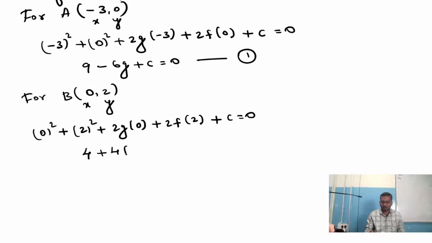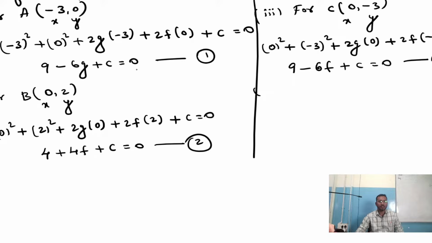Equation 3. Now substitute for D. Sorry, D is not there, right? So we have got only 3 coordinates. As you can see, equation 1 is 9 minus 6g plus c equals 0. Here we have the g term. Here 4 plus 4f plus c equals 0, equation 2. 9 minus 6f plus c equals 0, equation 3. From equations 1, 2 and 3, if you observe, what do you find?